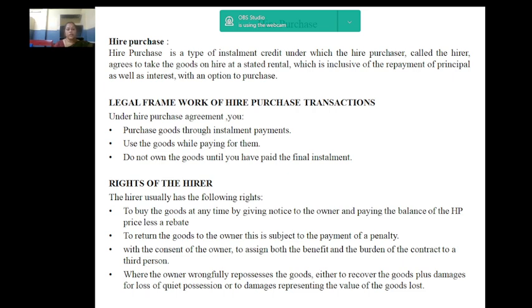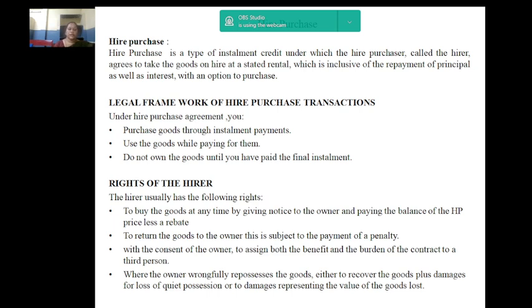The property in the goods is to pass to such person on the payment of the last of such installments. You do not own the goods until you have paid the final installment. Such person has a right to terminate the agreement at any time before the property so passes. Every hire purchase agreement must be in writing and signed by all the parties thereto. It is based on Section 3.